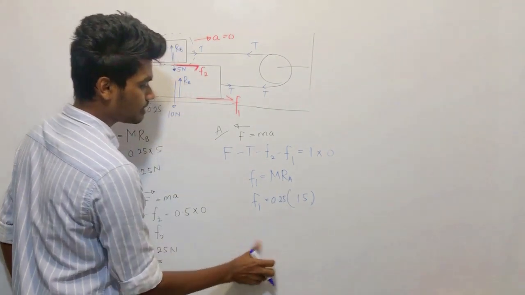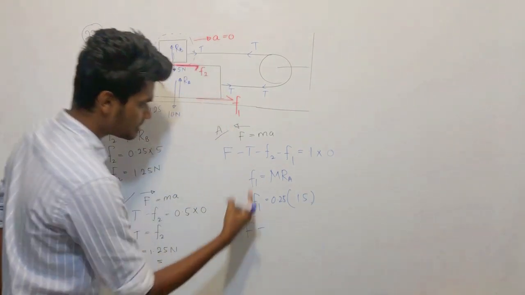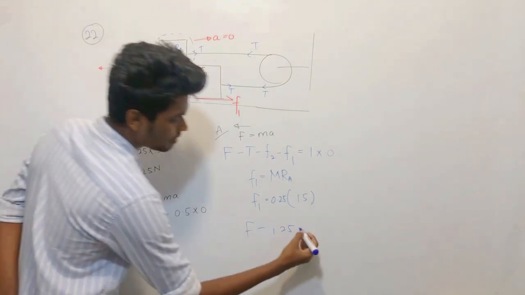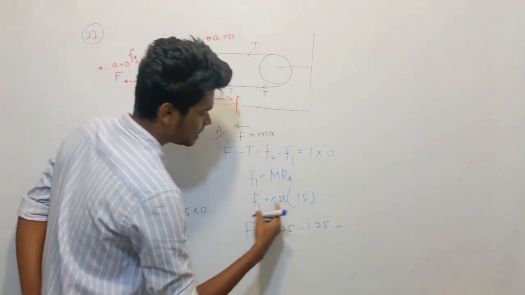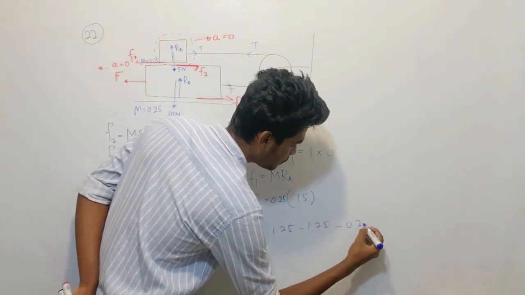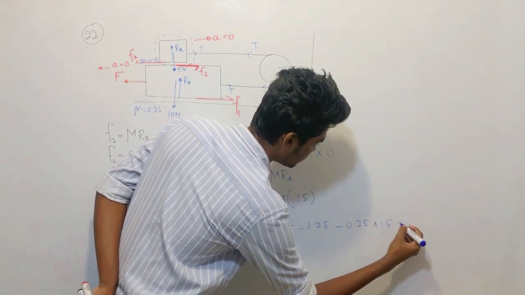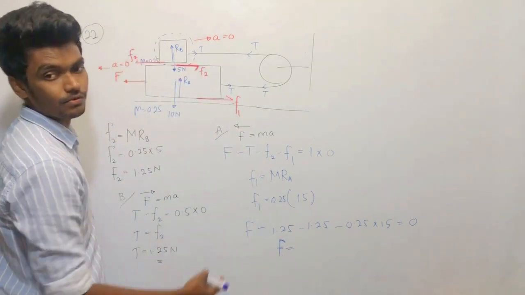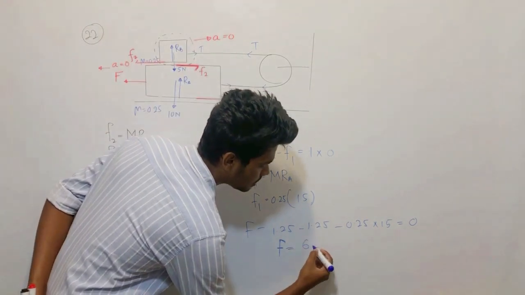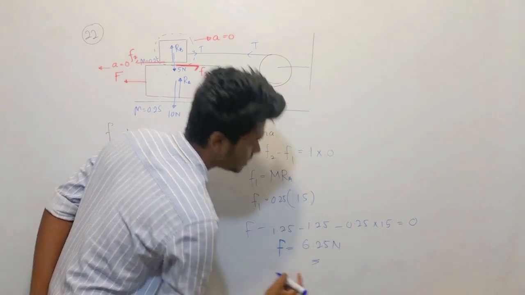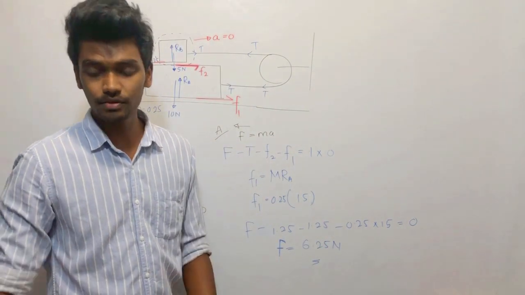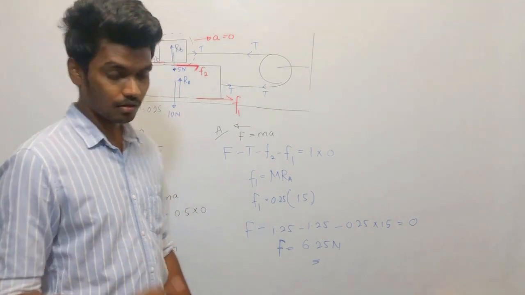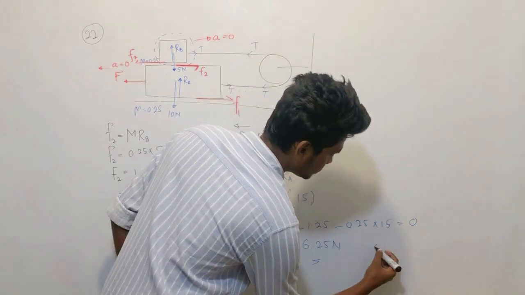Let us substitute all. Capital F minus T, which is 1.25, minus F2, which is 1.25, minus F1, which is 0.25 into 15, is equal to 0. You can solve this and find the force F. F is going to be 6.25 Newtons, right? The answer will be the fourth one.